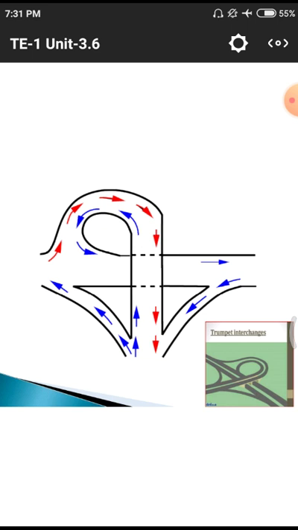Here we are having two lines of the patterns. That means here we are having blue lines and red lines, so that one is the incoming and another one is the outgoing, one line and another line. How to understand by using these two connections. They are simply giving an example. The dotted line means below the bridge we are having a dotted line. This is the example for the trumpet interchanges.